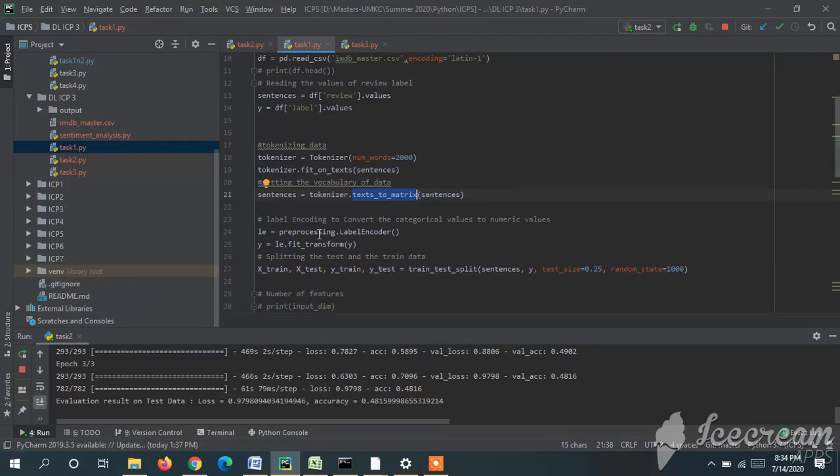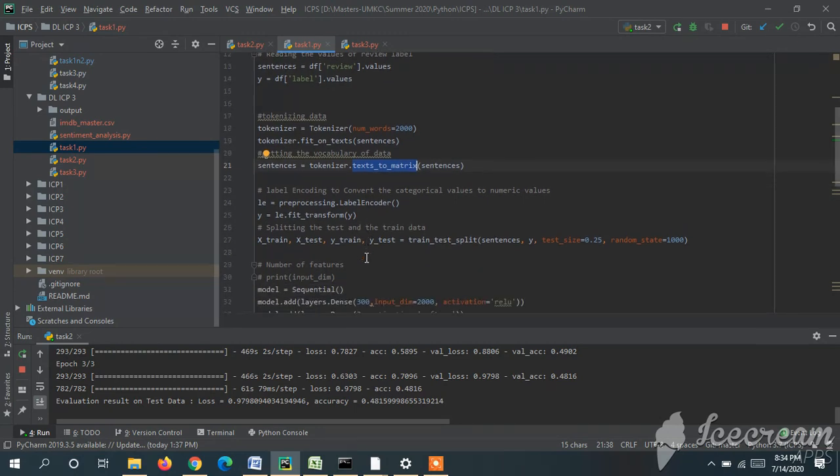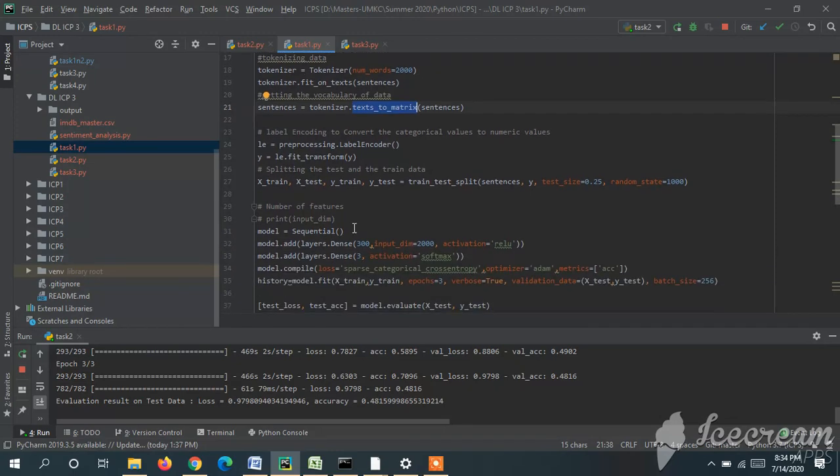And these sentences are categorical values. In order to convert these categorical values to numerical values, we use label encoder. Here we are splitting the data into test data and train data, and here we are forming the neural network using the sequential model.